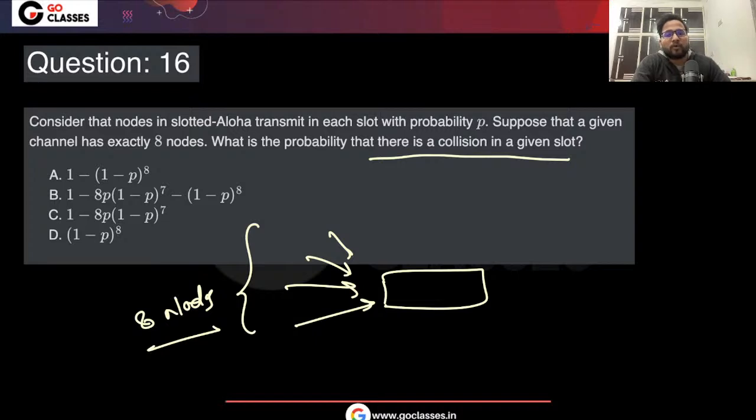So when there will be a collision, can you tell me when there will be a collision? How to solve this question? Whenever 2 or more stations transmit at the same time. Okay, so the probability of collision is the same as whenever 2 or more stations transmit, right? So this is the probability of collision.